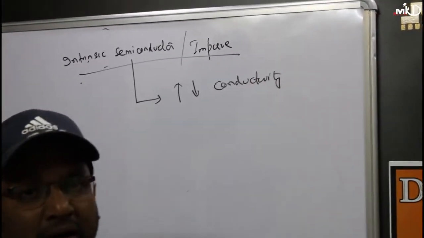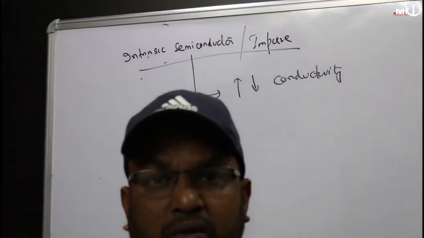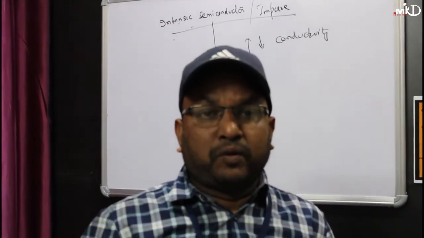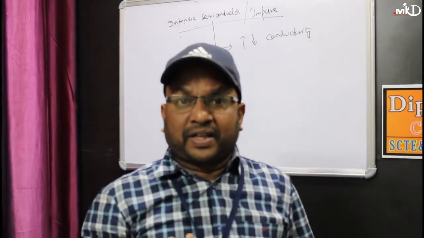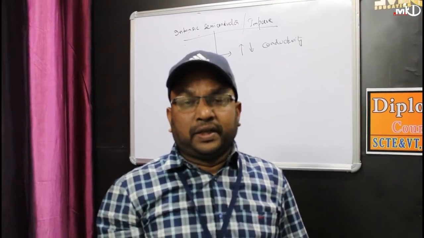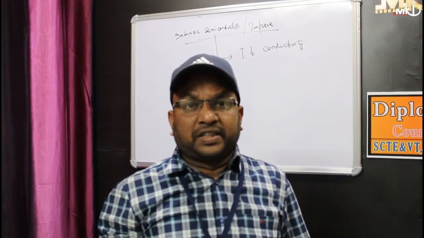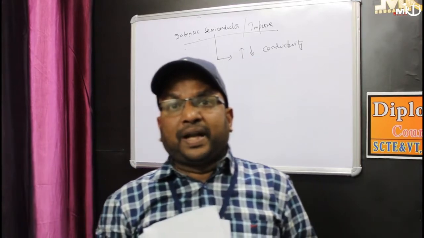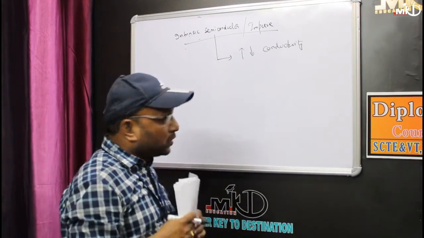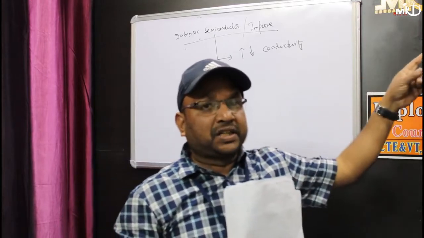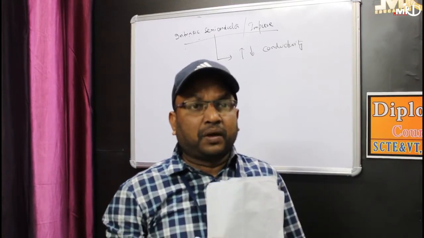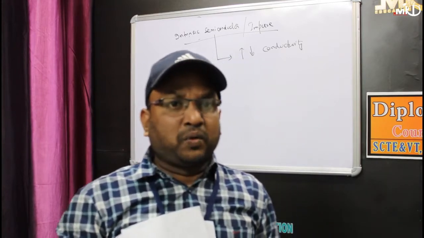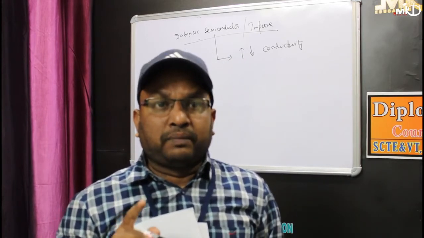In the case of a pure semiconductor, as I have told you, the number of electrons equals the number of holes. But if I want to increase the number of electrons, or increase the number of holes, that facility is not available in a pure or intrinsic semiconductor. Suppose I want to make a device N type, or a device P type. For those reasons, I have to go forward with the extrinsic or impure semiconductor. In that case, I have to add some impurity materials to the pure semiconductor. That is called doping.